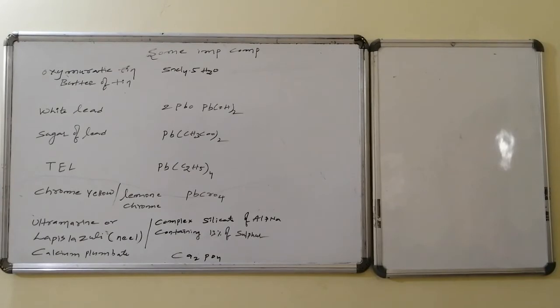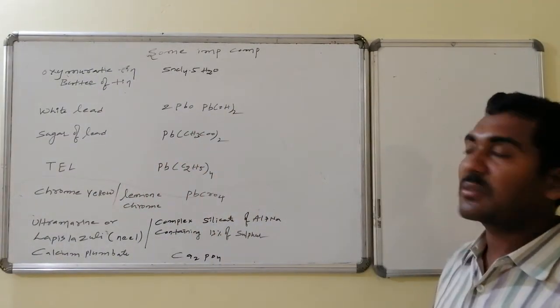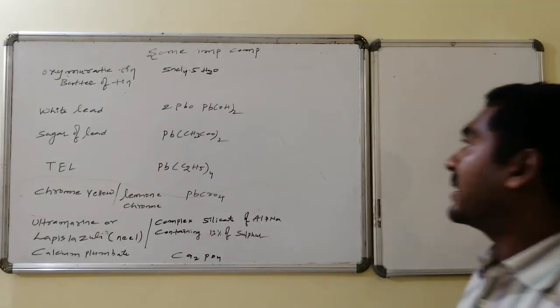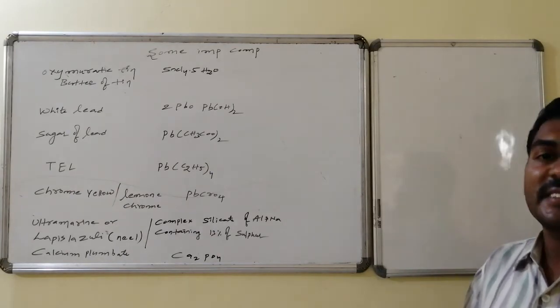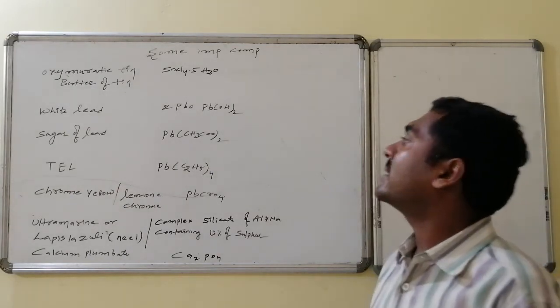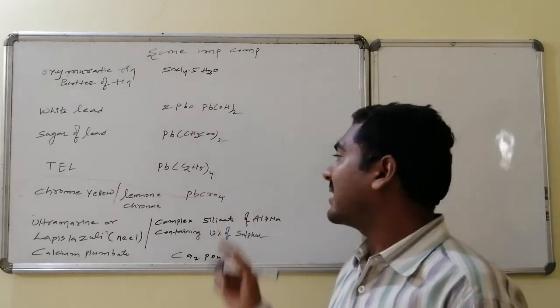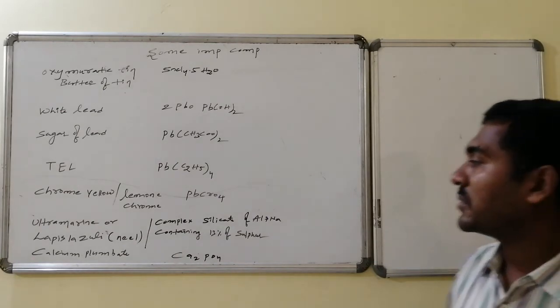Some important compounds for the discussion. Oxymuriatic tin implies tin chloride pentahydrate. White lead is lead oxide and lead hydroxide in a 2:1 ratio. Sugar of lead is lead acetate, that is Pb(CH3COO)2, whereas TEL is tetraethyl lead, and chrome yellow, otherwise the lemon chrome, is lead chromate, PbCrO4.